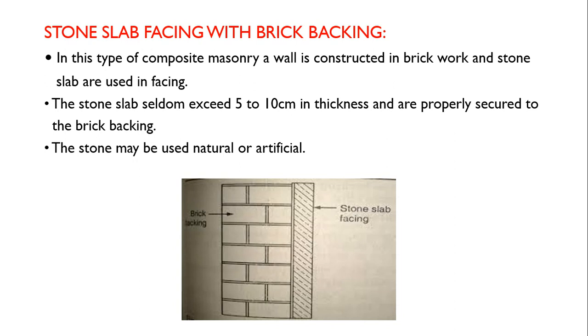The stone may be natural or artificial. So whatever stone is used in the facing may be naturally available and used as it is, or an artificial facial appearance is given. So it will improve the elevation of the building, and at the same time it will be economical.